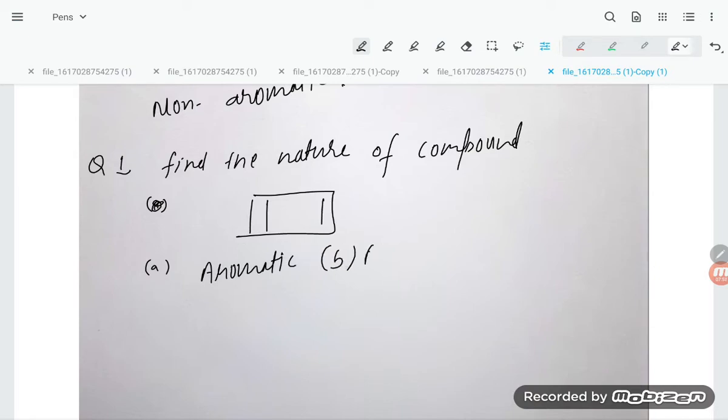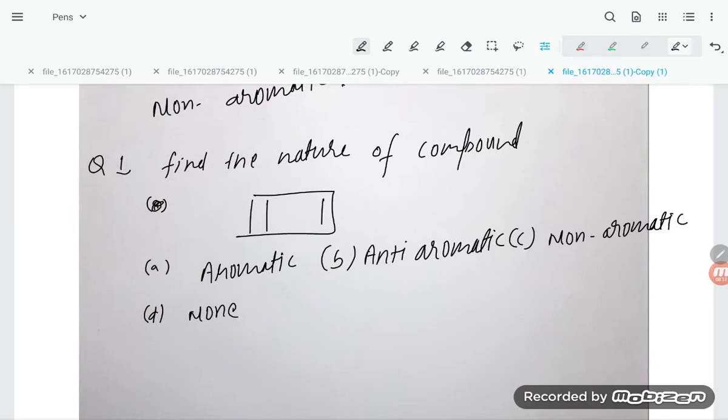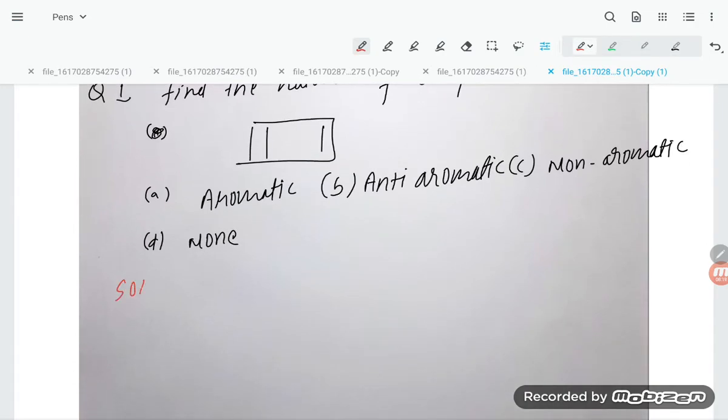Option B says anti-aromatic. Option C says non-aromatic. And option D says none. So let us try to solve, students. Solution: in this compound you see a double bond here, here, here and here. And the first point is that this compound is cyclic, that is okay.